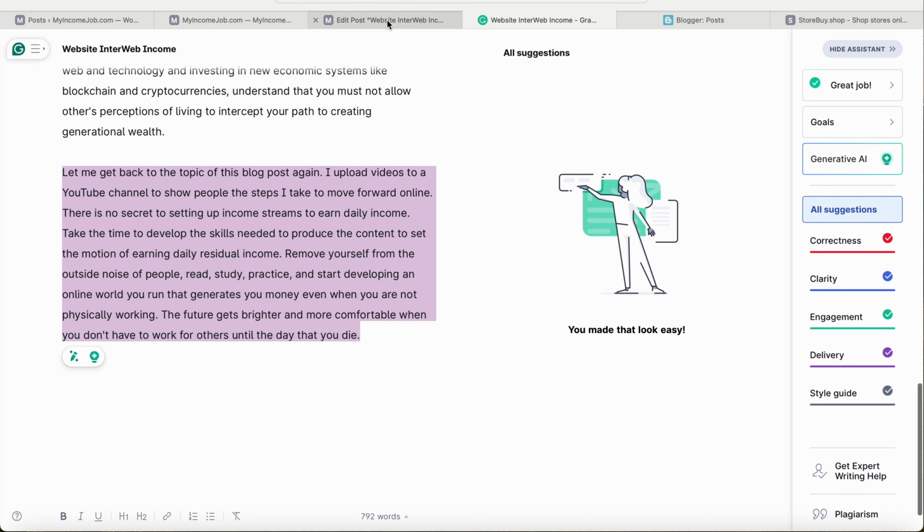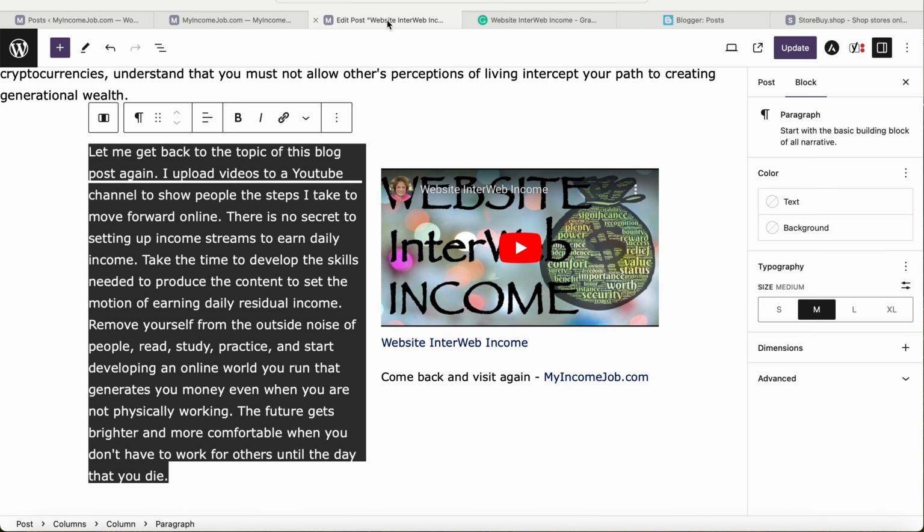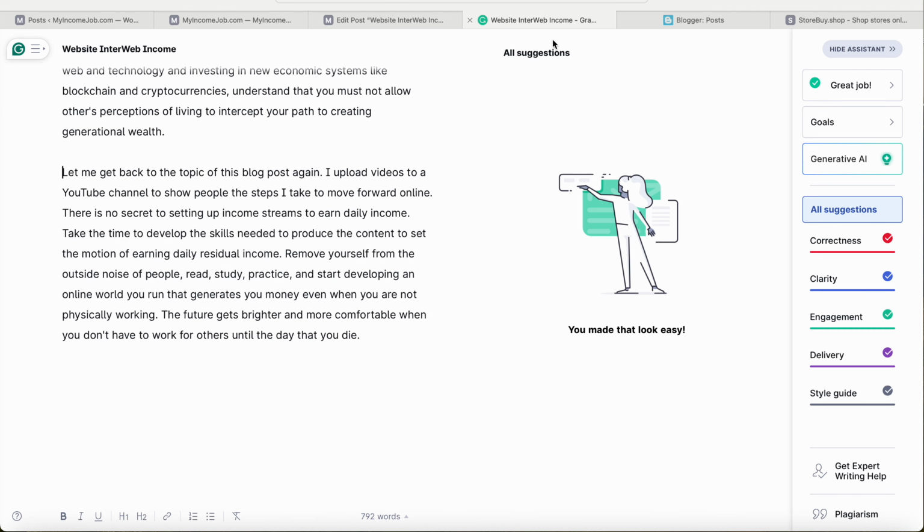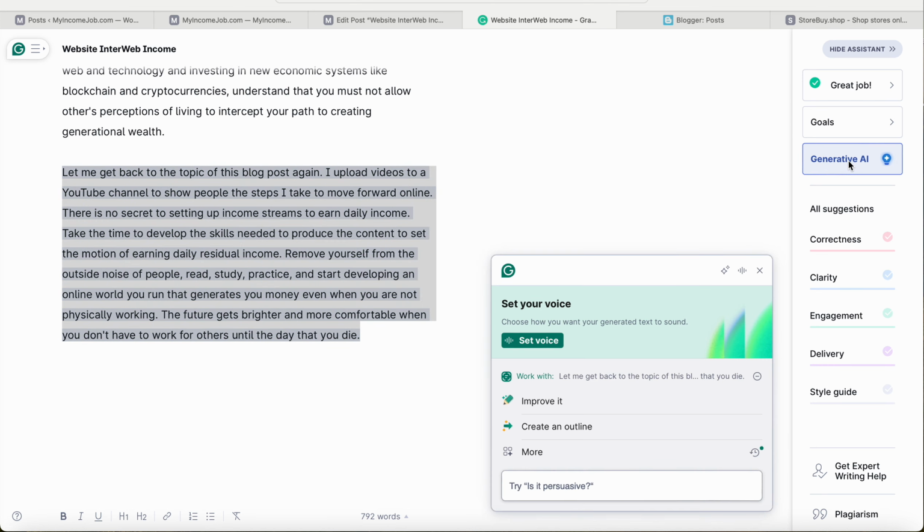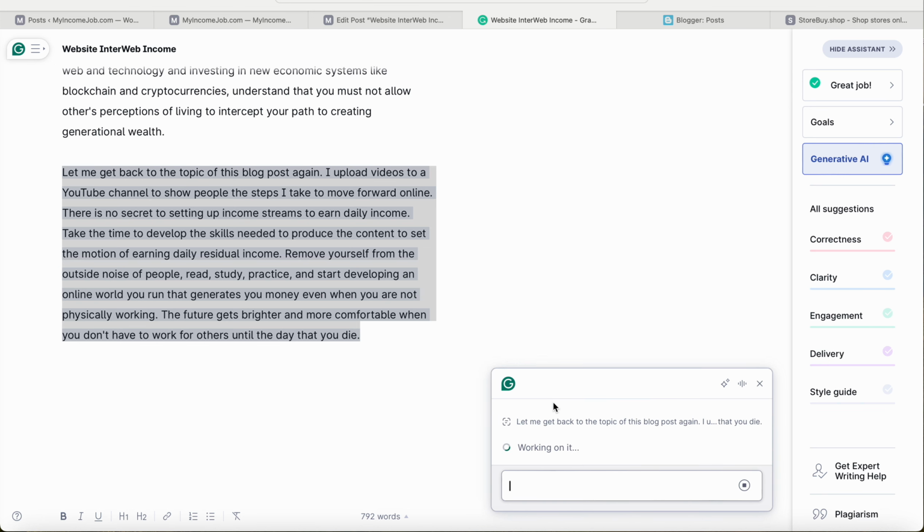Oh, and by the way, WordPress, they've incorporated AI into their back end. Oh, it's one of these buttons. They have artificial intelligence here. Okay, let me highlight it. I'm going to click Generative AI. I want to improve it. They give you choices, but I'm starting with this. Improve it. Give it a moment.